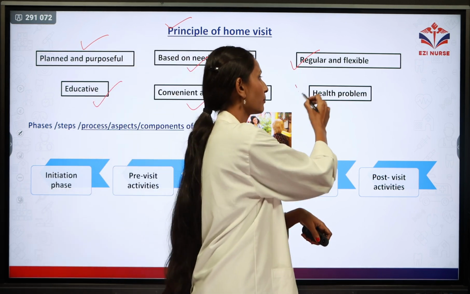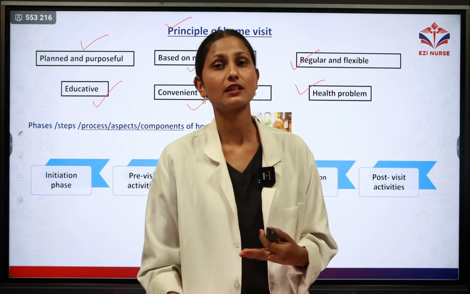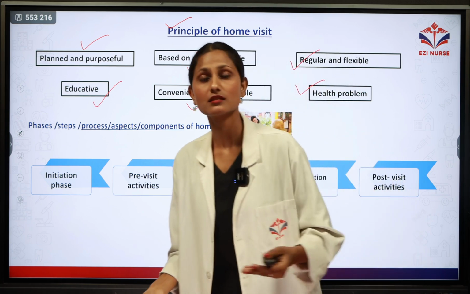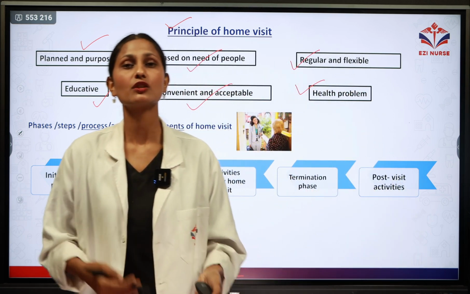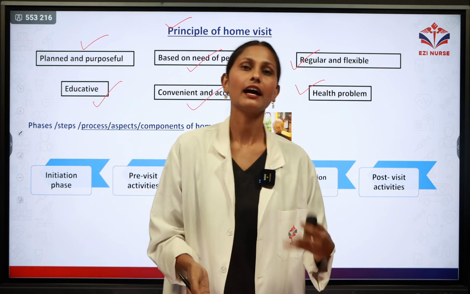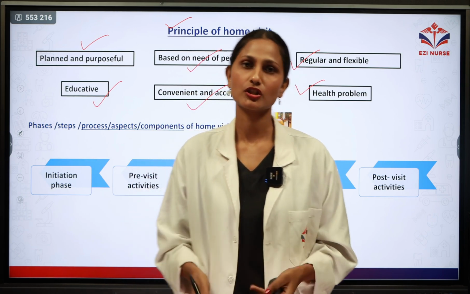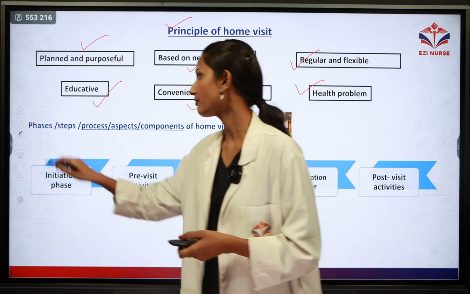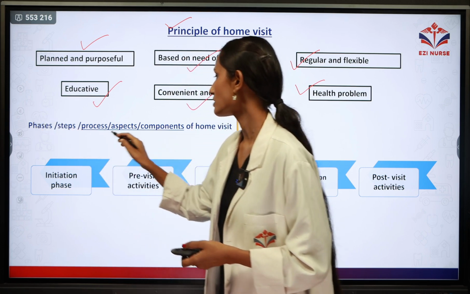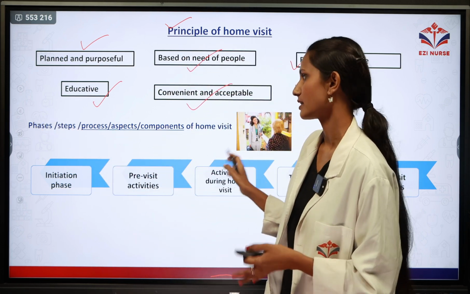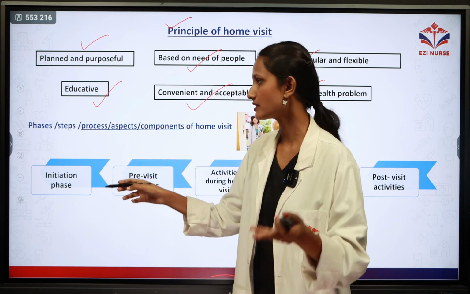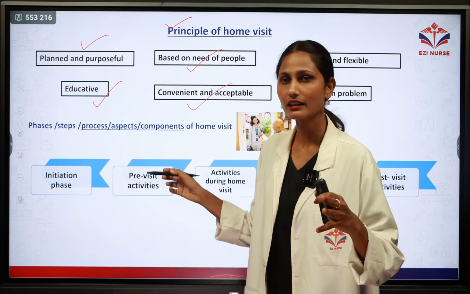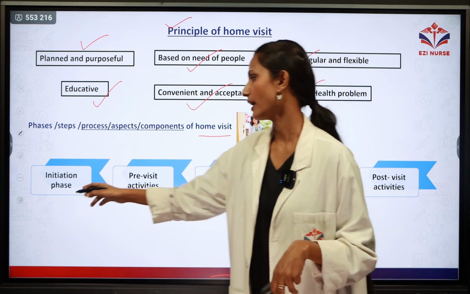And last one is health problem. While doing home visiting, the health worker has to assess the health problem and the family condition, whatever health problem they are having, and according to that treatment and prevention can be done. Next one is phases, steps, process, aspects, components of home visiting. Whatever phases, steps, process, or anything there is of home visiting, you have to write this point.